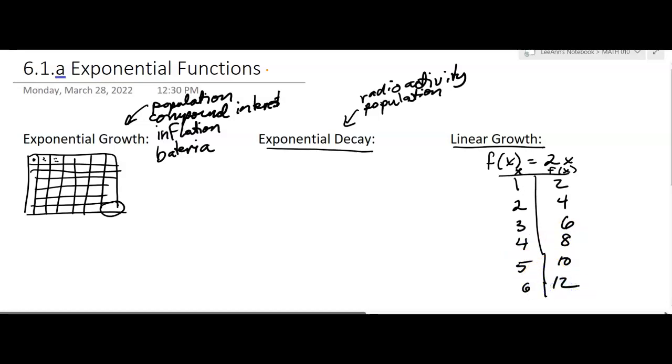But what happens if we look at an exponential growth? Well, let's say you're going to have f of x equals 2 to the x. If a boss comes and proposes this for you, what they're going to say is, I'm going to give you, not even working for a day, $1. So they've got to start you out with something.